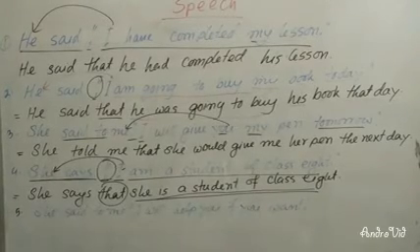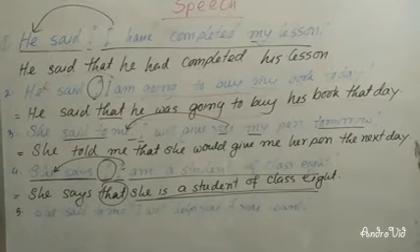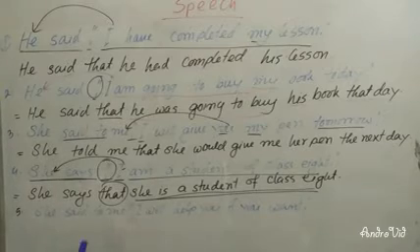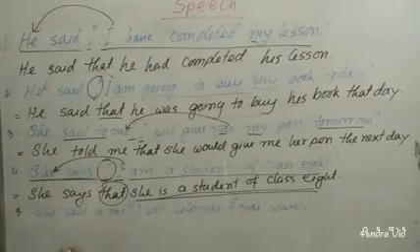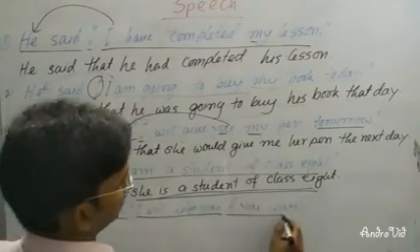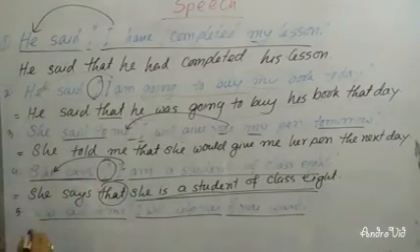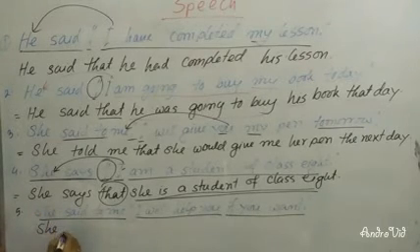Dear students, you can see that there is a sentence: She said to me, "I will help you if you want." Here, she is "she".